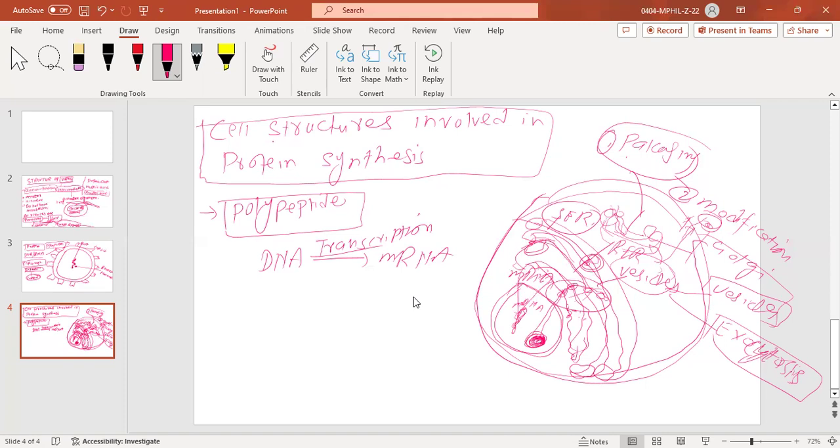Sir, difference in size of ribosomes. I'm writing P on one side, U on the other side. So tell me, ribosome size, what is it here, 70S or 80S? 70S. Eukaryotes, 80S. Okay. Other difference.